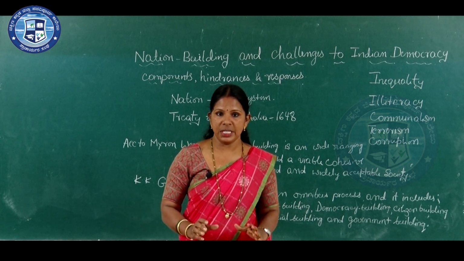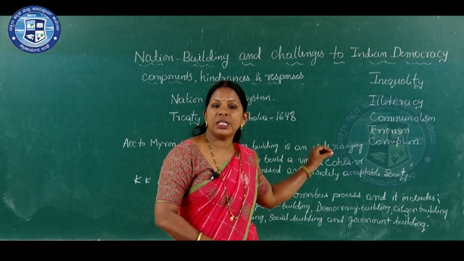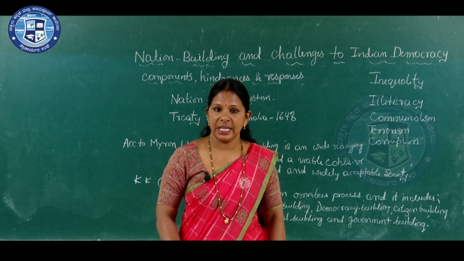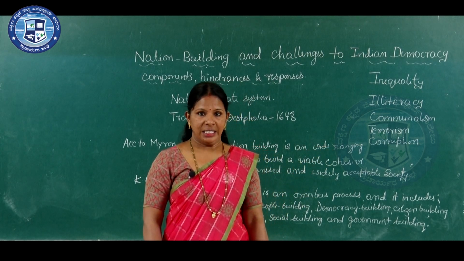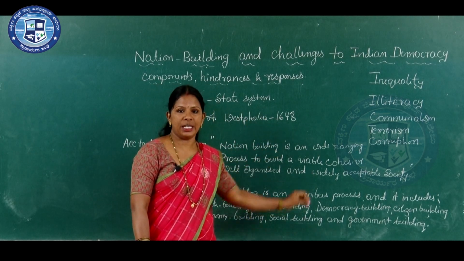So, dear students, these are in brief the learning objectives of this chapter. Let us start this chapter with the meaning of nation building.